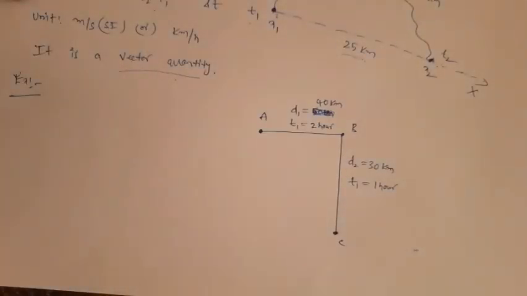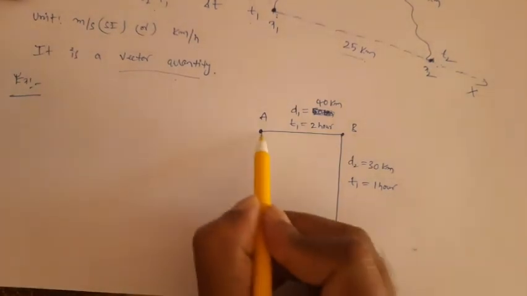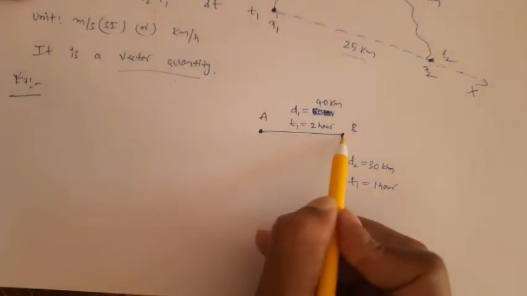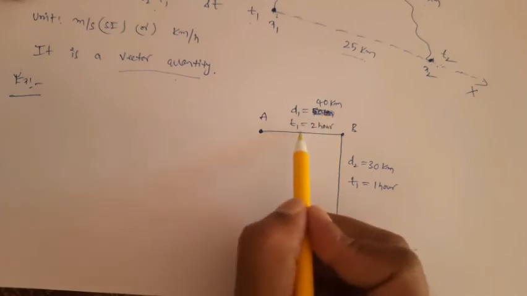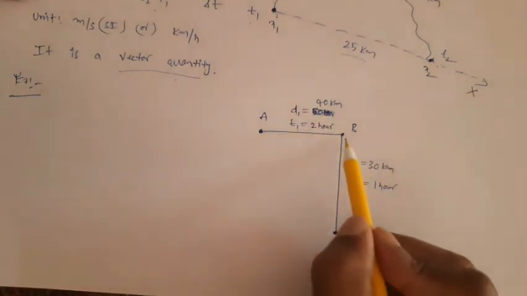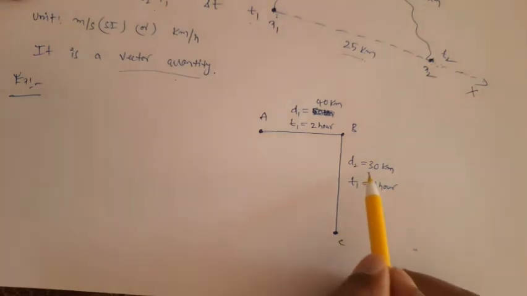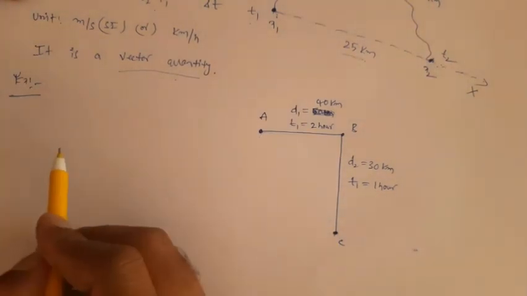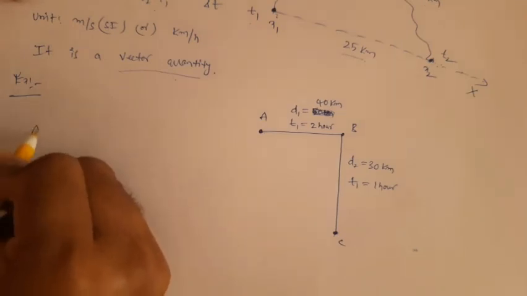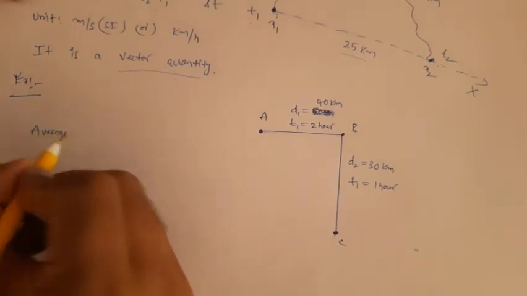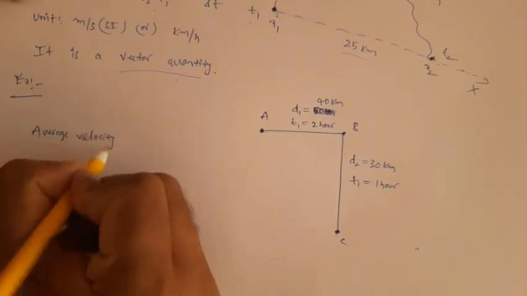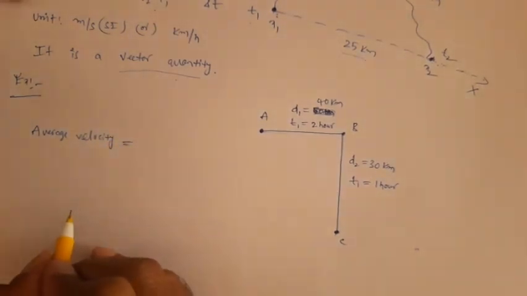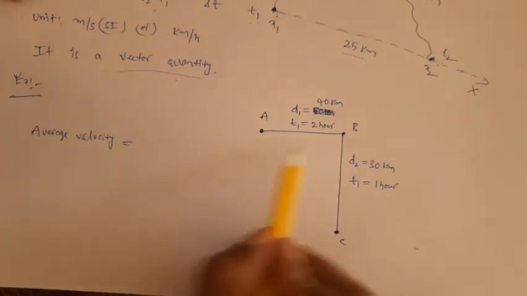Yes, to understand average velocity, let us take an example. A body is starting from A and moving towards B, and the distance between A and B is d1, that is 40 kilometers, and the time taken is 2 hours. Now the body is moving from B to C, the distance is 30 kilometers and the time taken is 1 hour. Now we want to find the average velocity between the points A and C. So we need to find the displacement from A to C.